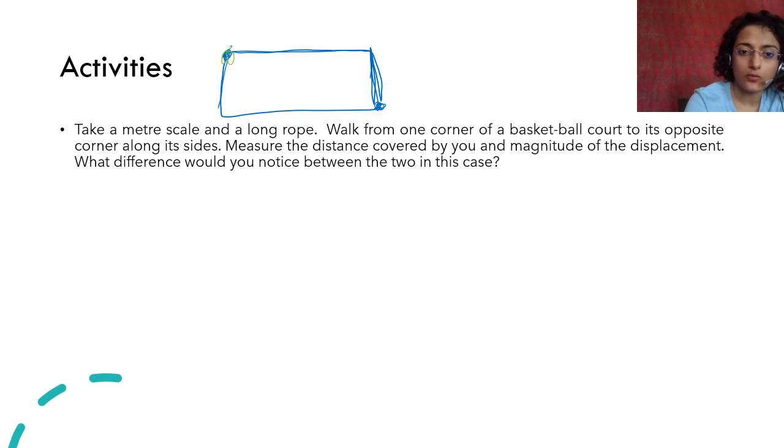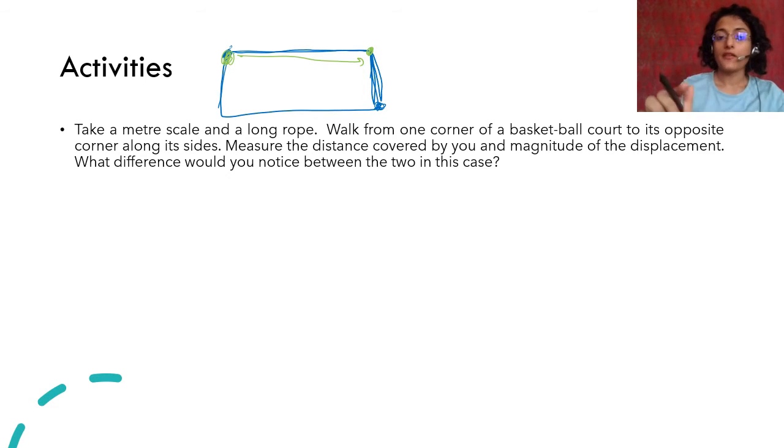first case देखते हैं. If you move from this point to this point only, right? So what is the distance? जितना भी उसका length होगा, that is the distance you have covered. What is the displacement? Again, whatever distance you have covered, whatever is the length of this, is also the displacement. But if you come from this point to this point here, then the distance covered is this and you're moving along the edges, right?